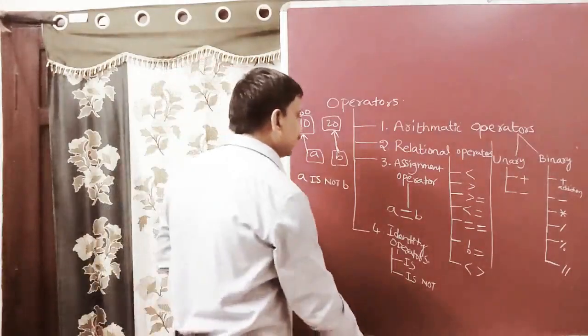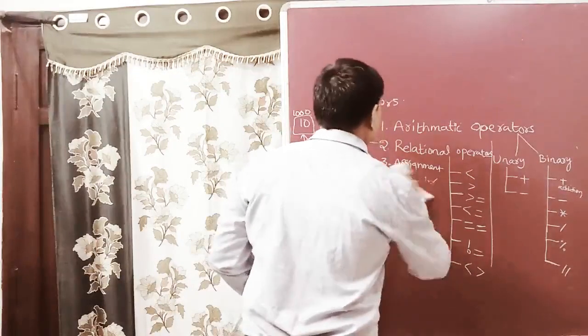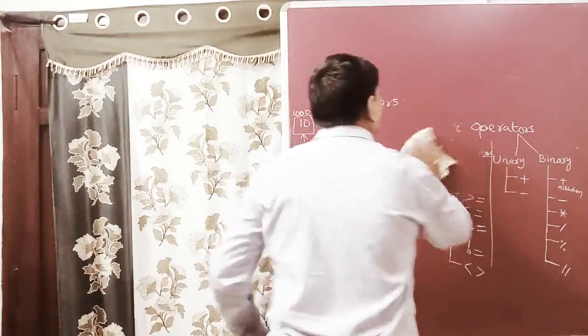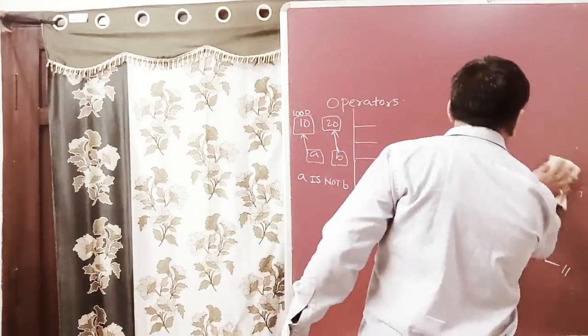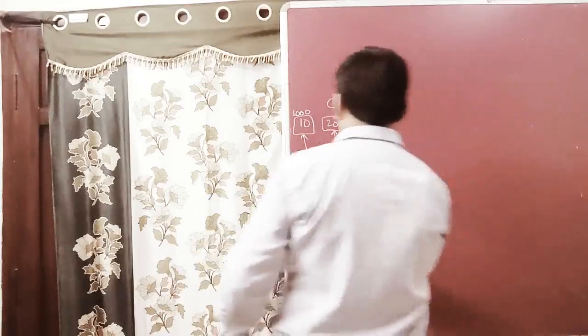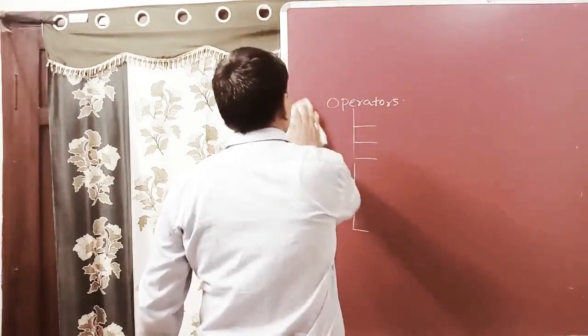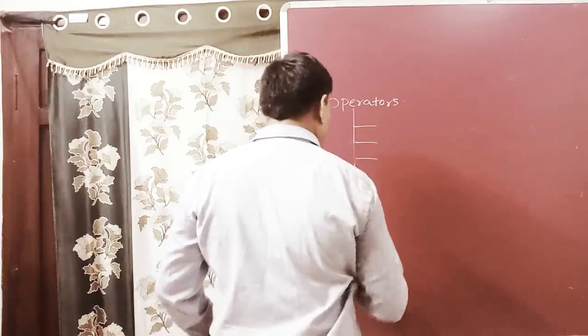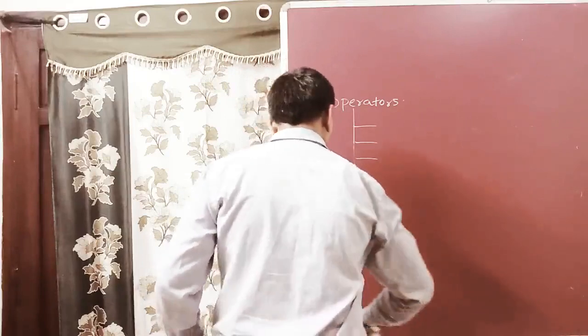After completion of identity operators, we discuss logical operators. The fifth operator type is logical operators.